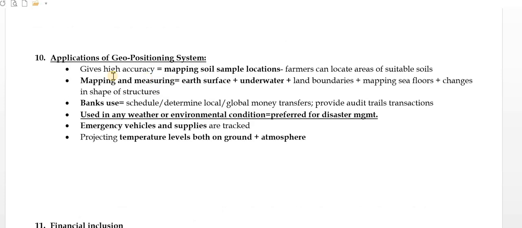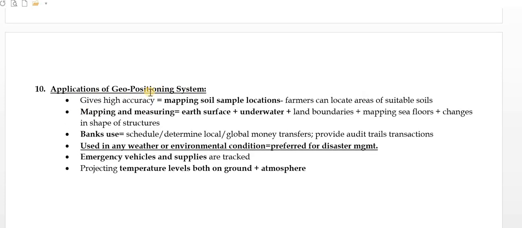Okay, the next thing is applications of geo-positioning systems. So what are the geo-positioning systems? They give high accuracy, mapping soil sample locations. You can map the soil locations. Farmers can locate areas of suitable soil. So it will be used in agriculture. Then the second thing is